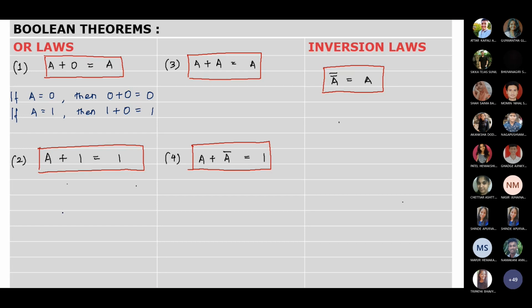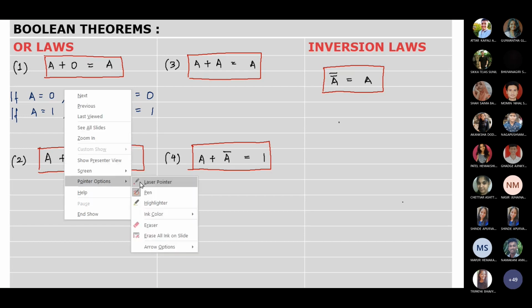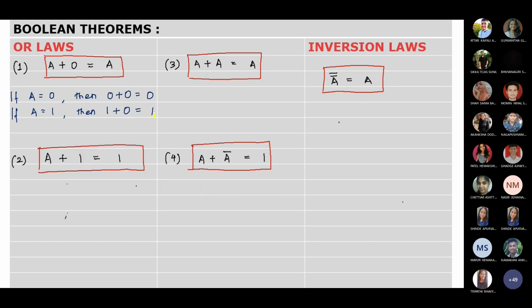Means if one of the inputs to the OR gate is 1, then output will also be 1, that is high. So here A takes the value of the output. If A is 0, output is 0. If A is 1, output is 1. So that's why we write A plus 0 will be A.